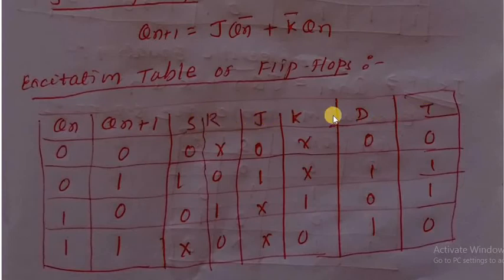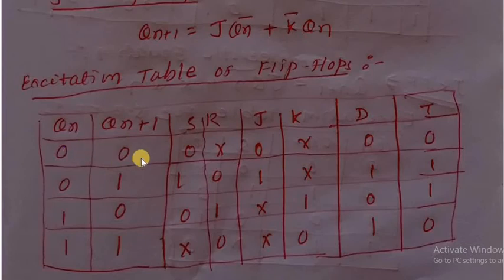SR, JK, T, D. These are the different types of flip-flops. Then see here, for the excitation table for SR flip-flop, whenever the present state is 0 and the next state is 0, then S and R are 0 and don't care. If the present state is 0 and the next state is 1, then 1 and 0 are the values for S and R.